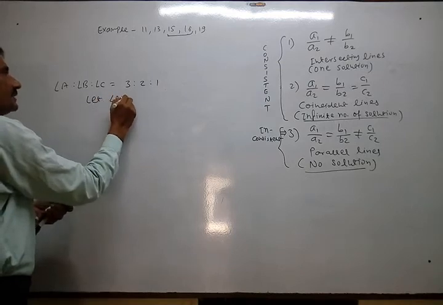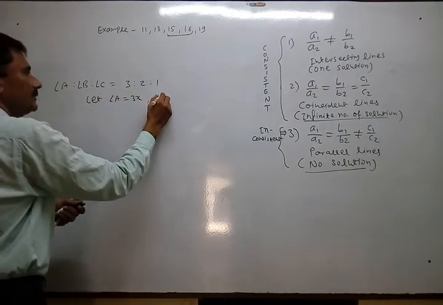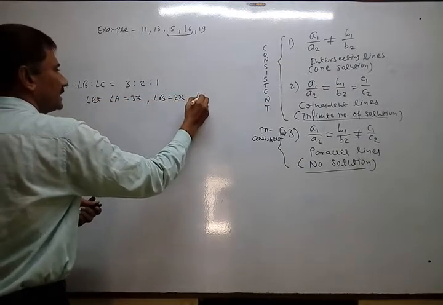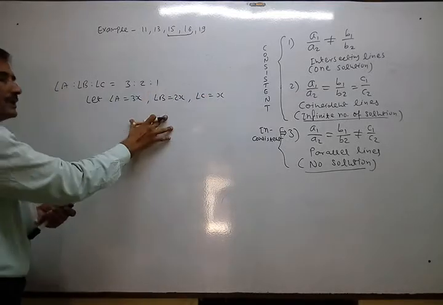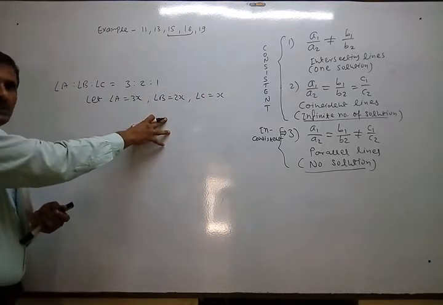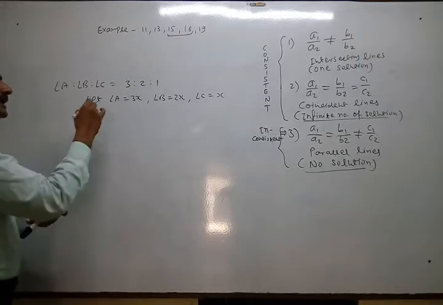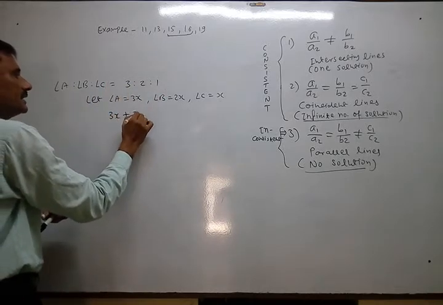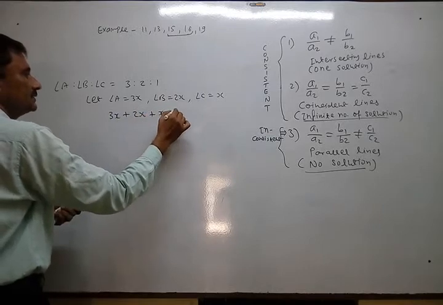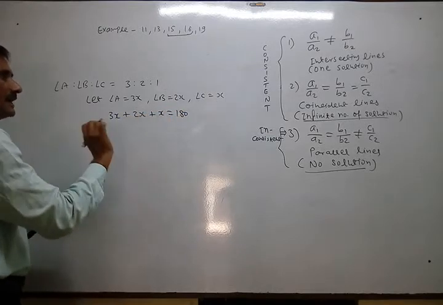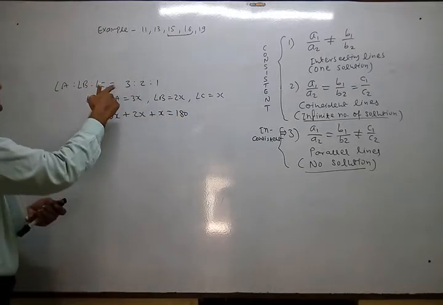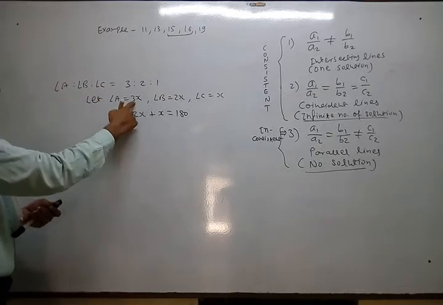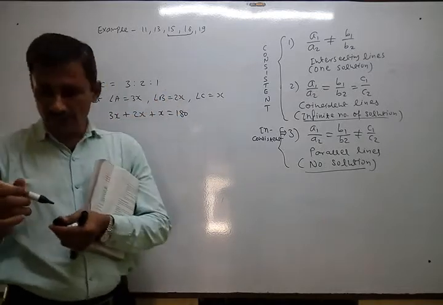Let angle A equal to 3x, angle B equal to 2x, angle C equal to x. I am now talking extra. Okay, that is of standard 9. Then you know the sum of all three angles is 180. So you used to do this type of practice. After getting x, you will get angle A, angle B, and angle C, everything.